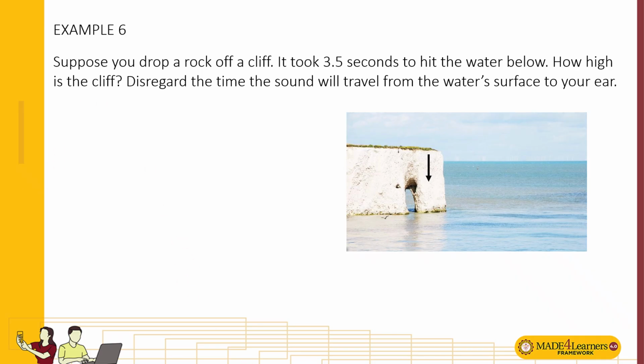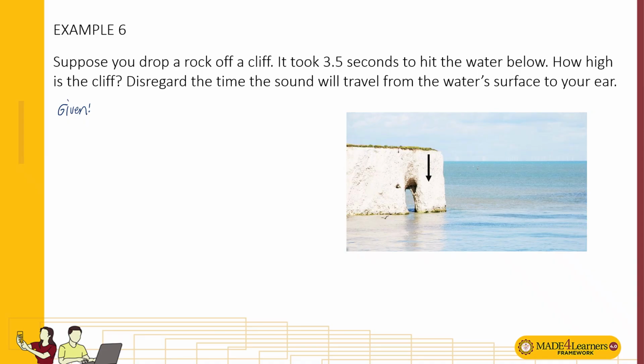So we have the given quantities. Let's start with the time. When you write your given quantities, so you don't miss anything, you do it line by line, or phrase by phrase.